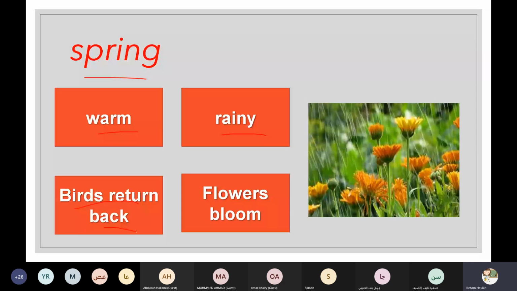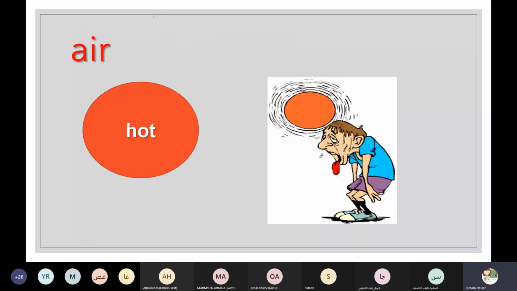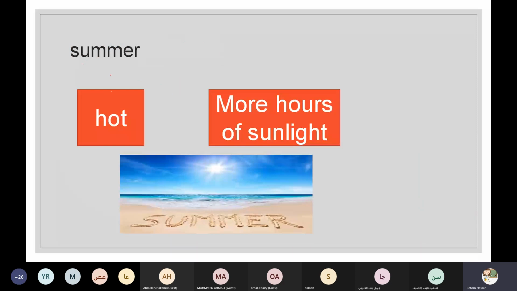After spring, the season is summer. How is the weather in summer? The air is hot. The weather is hot. And there are more hours of sunlight in the day, so longer days in the summer. It's hot with more hours of sunlight, and these hours of sunlight help the plants to grow, so we can eat more fruits in summer.